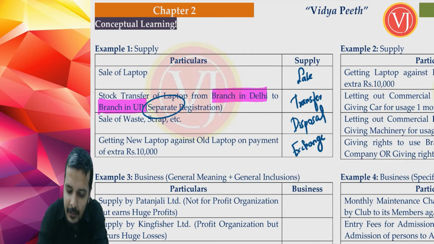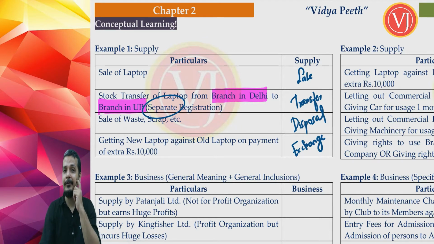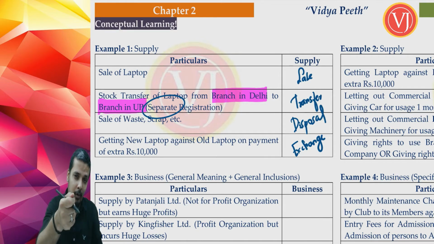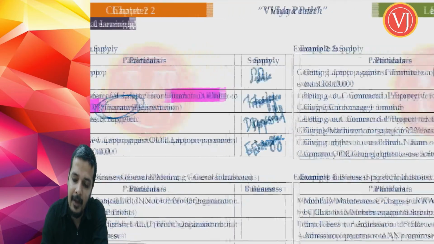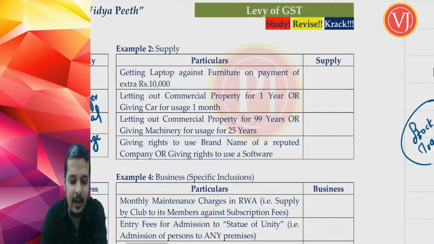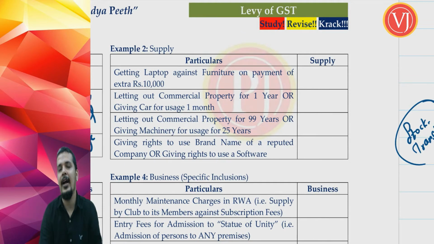My friends, there's a difference between the term exchange and barter. Exchange is a term which is normally used for interchange of goods of the same type, which means that I gave you old laptop and you gave me new laptop. Obviously there was some monetary consideration also involved, but it is of the same type. It is of the same type. Now my friends, if I tell that I got a laptop against furniture and on payment of 10,000, which means that I gave you my old furniture plus 10,000 and you gave me your laptop.